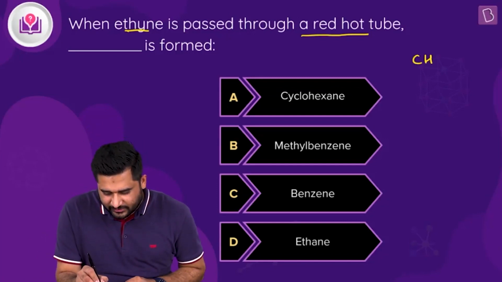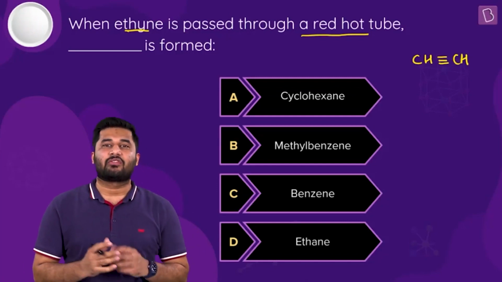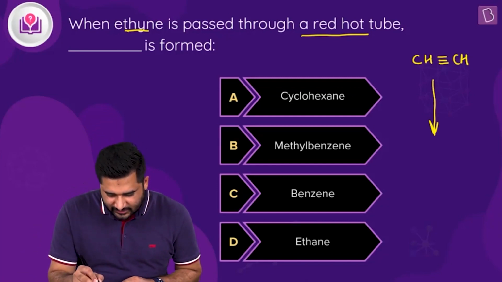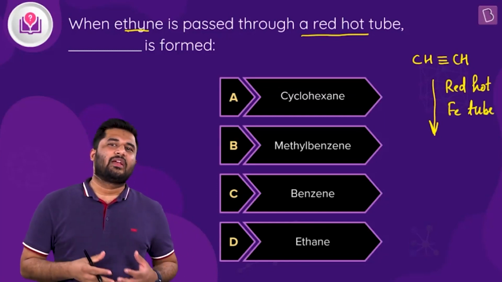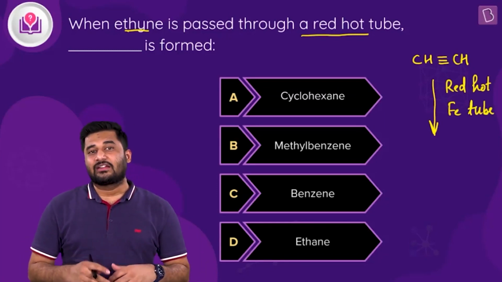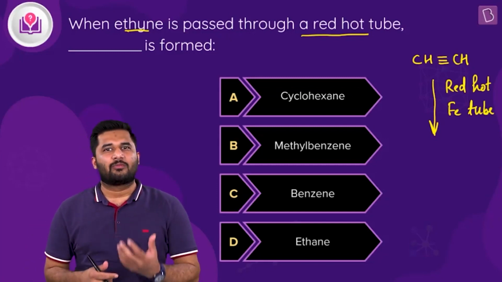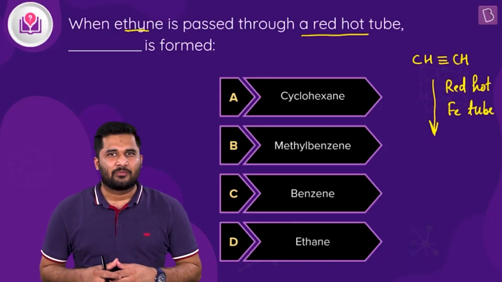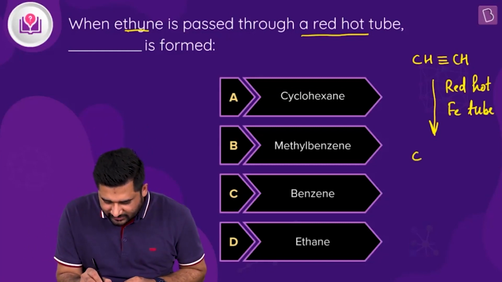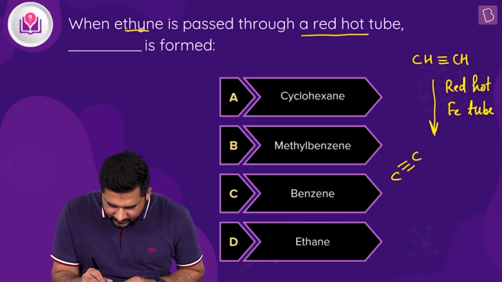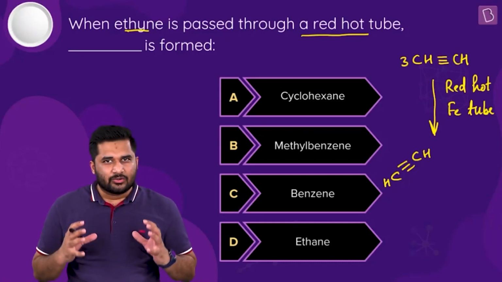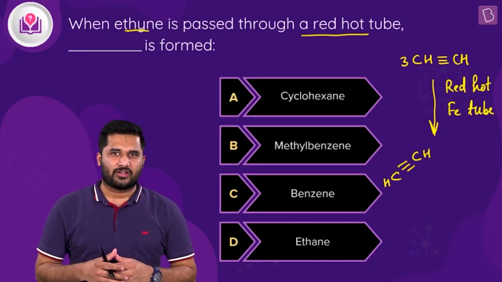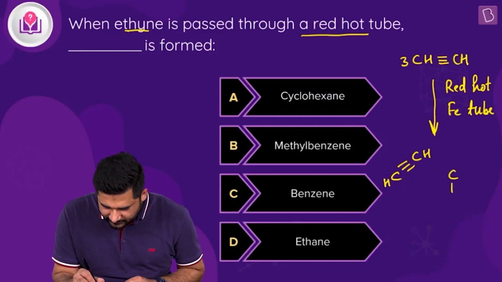So first of all, let's write down the formula for ethine. So this is ethine, CH triple bond CH, and it is undergoing reaction in the red hot iron tube. So let me tell you what happens when ethine is made to react in the red hot iron tube. Then there occurs cyclic polymerization leading to formation of an aromatic product. Let us see the product that is formed in this process. So what happens in this process is this is ethine, one molecule of ethine. So basically three molecules of ethine undergo cyclic polymerization to give you one molecule of product. All right, and this is how it happens.